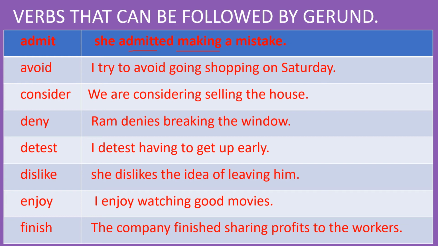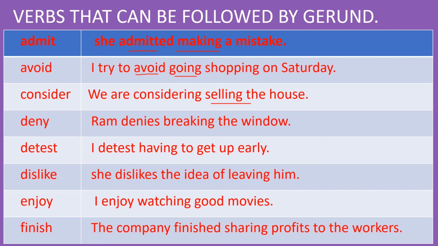Avoid. I tried to avoid going shopping on Saturday. Going is gerund. Avoid is verb. Avoid is followed by the gerund going. Consider. We are considering selling the house. Here considering is not gerund. It is the part of the verb are considering. Selling is gerund. Considering is followed by the gerund selling.